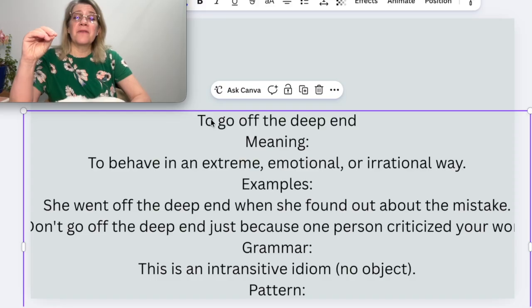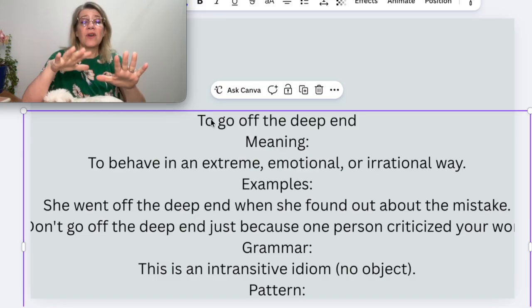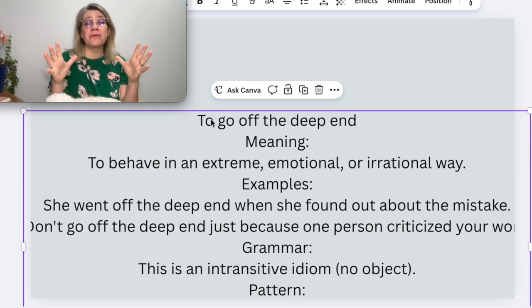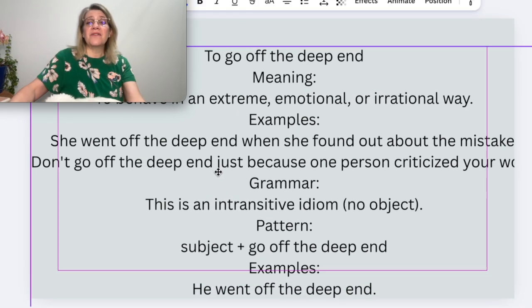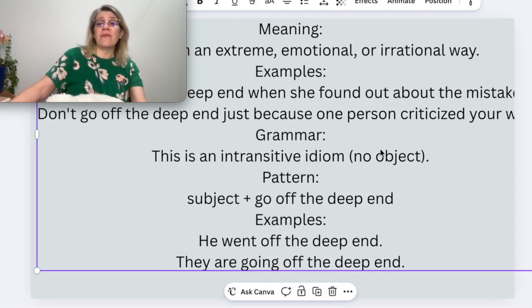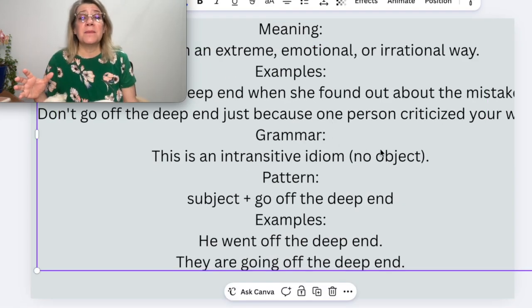We have the phrase go off. Now, to go off means to explode, and you can explode verbally. I don't know, he just went off and told everyone what he really thinks. But to go off the deep end now means to have an extreme emotional or irrational reaction. She went off the deep end when she found out about the mistake. Don't go off the deep end just because one person criticized your work.